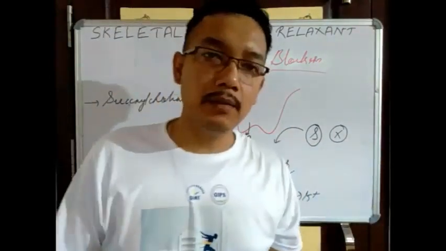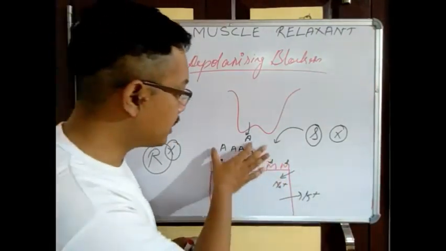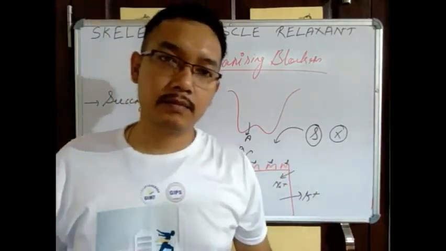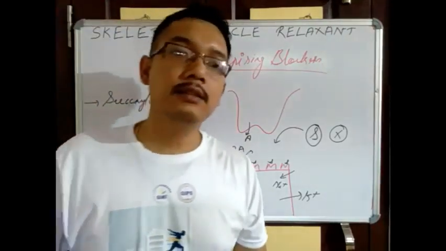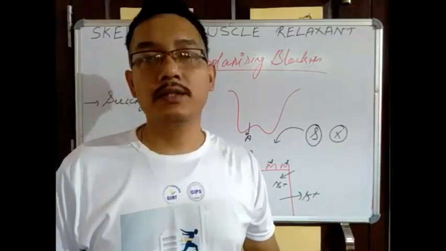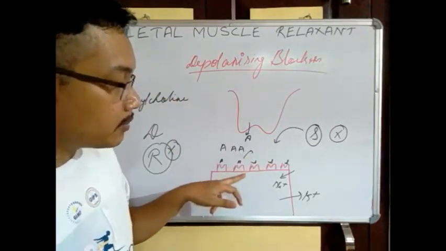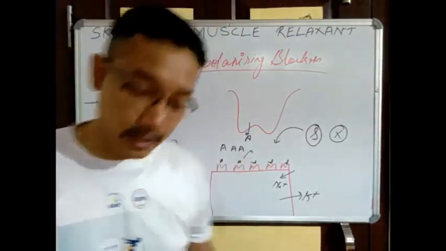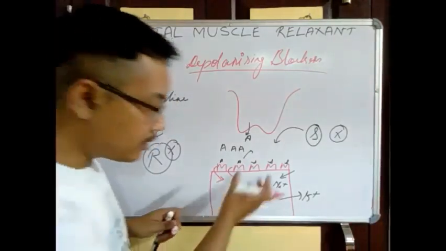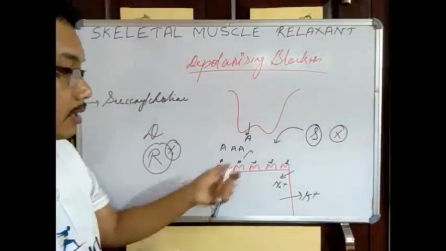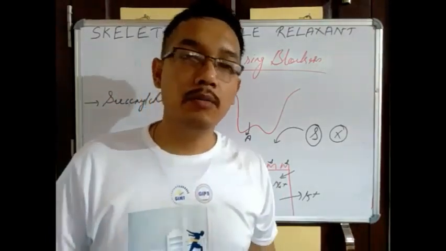Now suppose, by any means, the quantities of acetylcholine and succinylcholine are decreased. Then also the muscle cannot go for further depolarization. Why? Because when so many agonists bind with the receptor, there is receptor desensitization. The receptor will try to hide. That means very few receptors will be available for binding, and these receptors cannot go for muscle contraction. This is what we call phase 2 block.